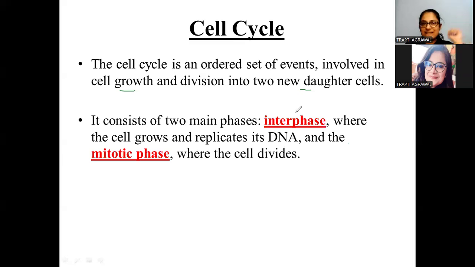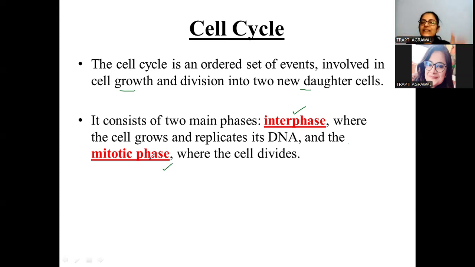The two main phases comprising a cell cycle are interphase and mitotic phase. Just like whenever we have to give an exam, we prepare for the exam, similarly, when the cell has to undergo division, the cell has to prepare itself. The preparatory phase is the interphase. In the interphase, the cell is making itself ready to undergo division. In the mitotic phase, it is getting divided. So it is preparing itself in advance in the interphase.